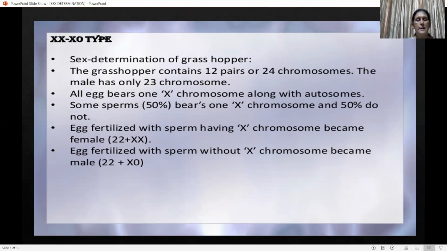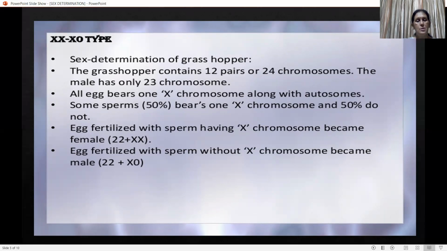They bear X only. While in case of sperms, 50% bear X, while 50% do not bear X, so male gametes are without X chromosome.